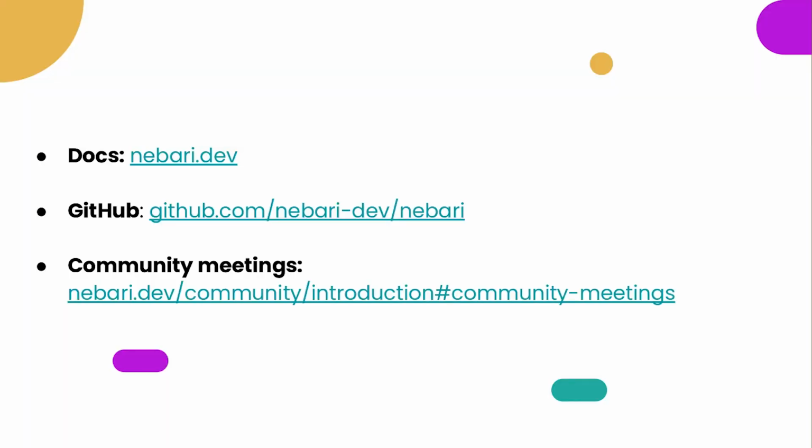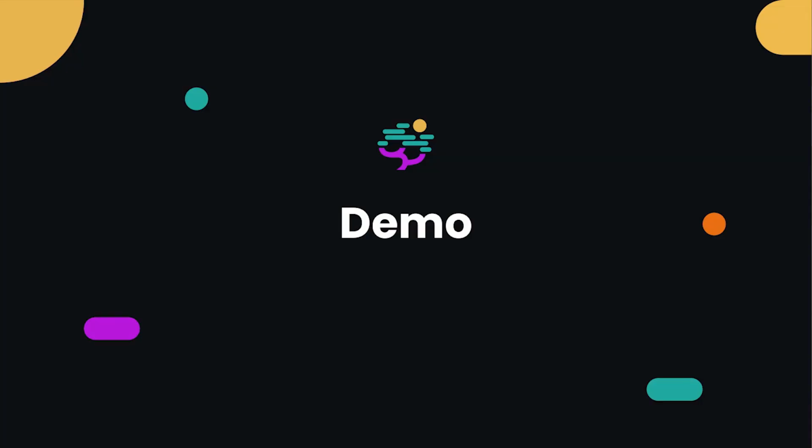And then, where to begin with Nebari? This is the docs page. We have a GitHub repo where you can see everything, all the Terraform code, how we are setting up and configuring the cluster, how we're deploying services. And we have community meetings every other week on Tuesdays. If you go to the docs, you can also check the calendar event, and you can potentially join if you want. That would be awesome. And now I just want to show a very quick demo and see if I can get you interested in this.